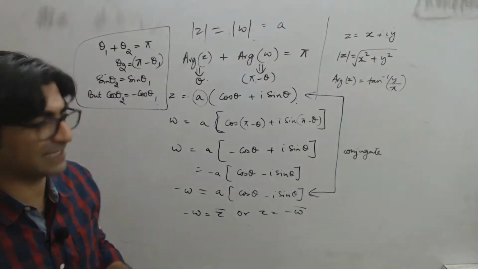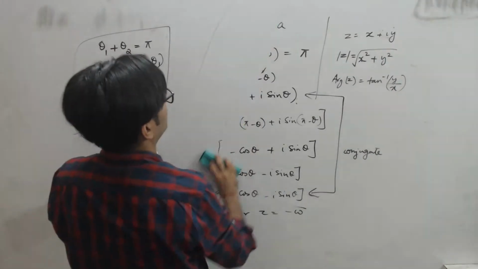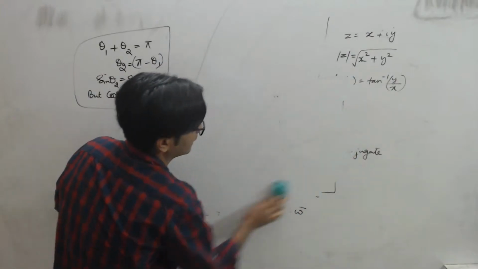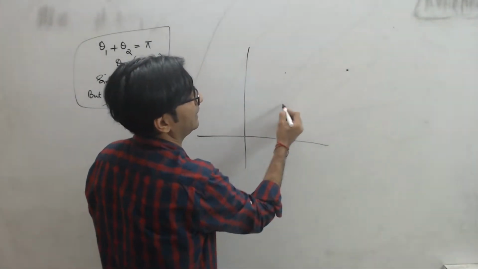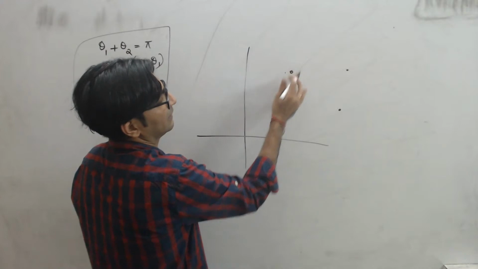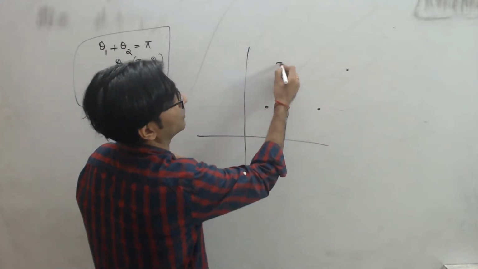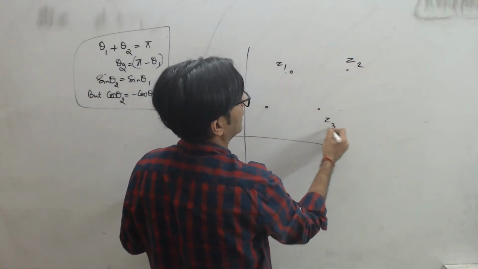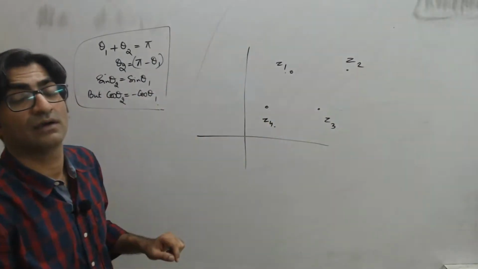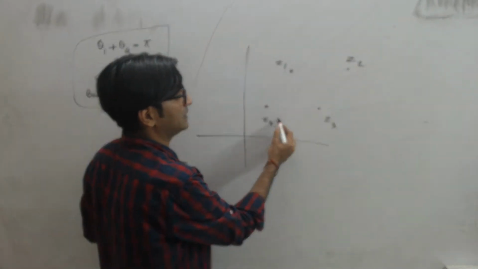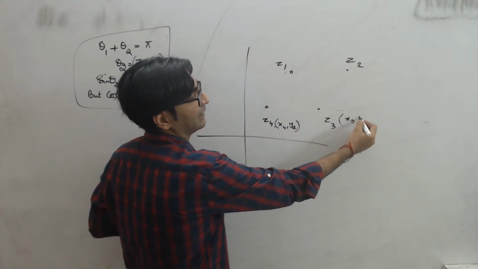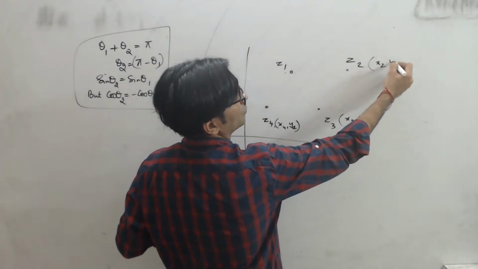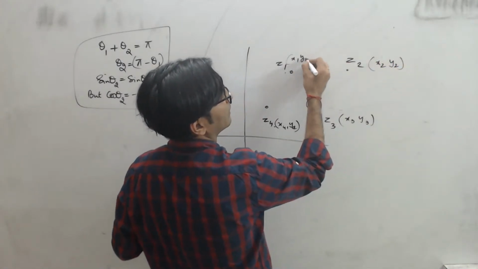Let's see how we will do this question. Actually it's a very easy, very straightforward question, because all I need to do is think of it like coordinate geometry. What is given? Z1, Z2, Z3 and Z4. You can think of these as 4 points on the plane. Remember, coordinate geometry means that each point will have coordinates: x4, y4, this will be x3, y3, this is like x2, y2, and this is going to be like x1, y1.